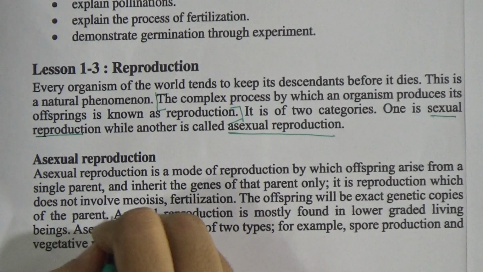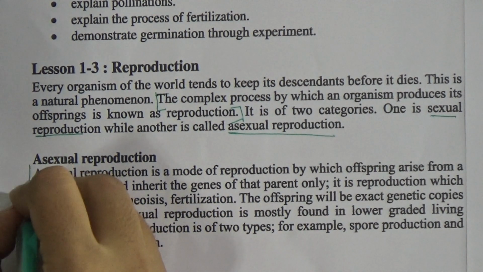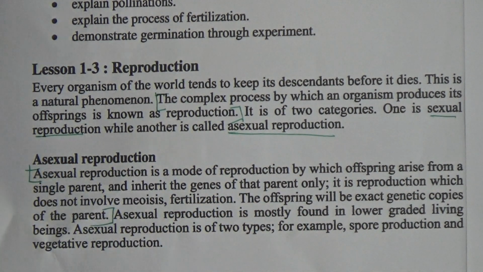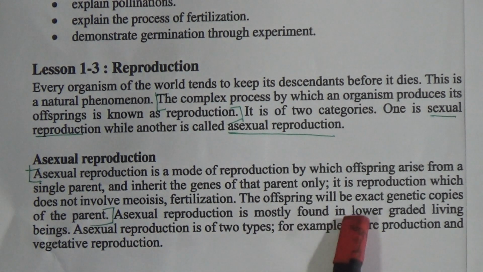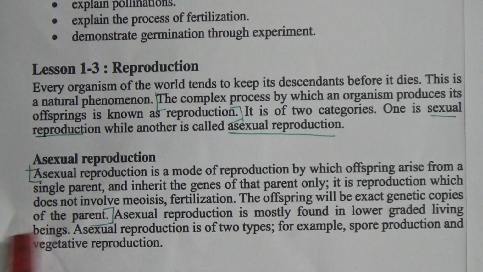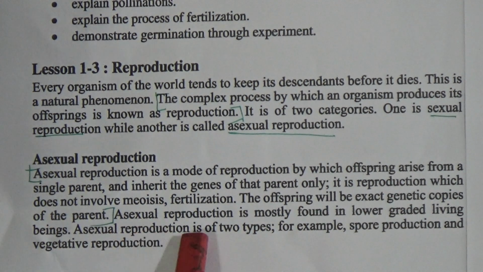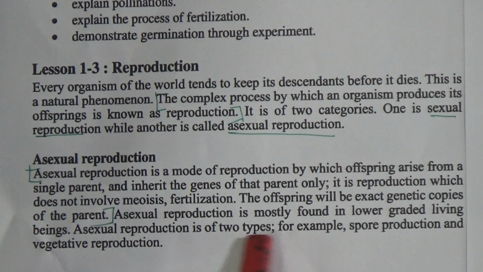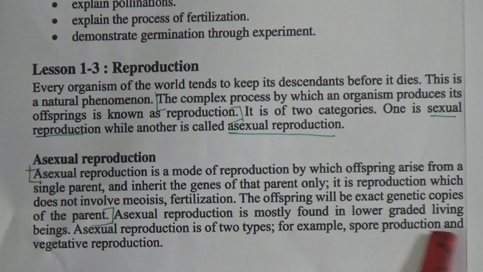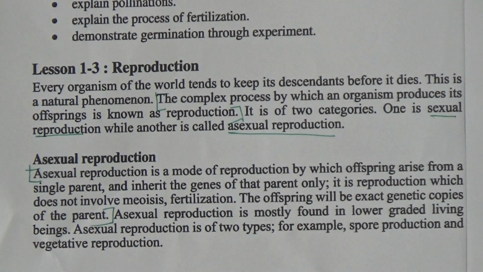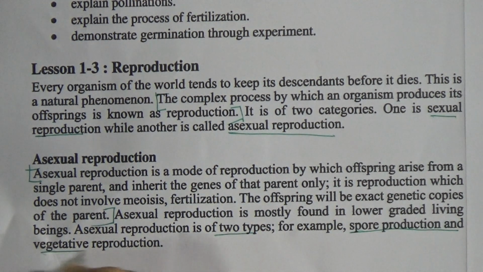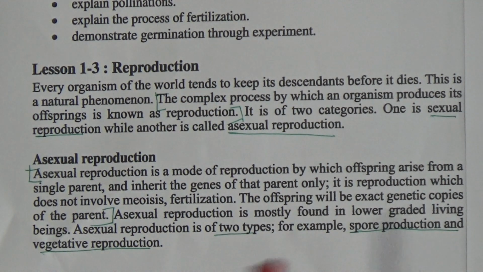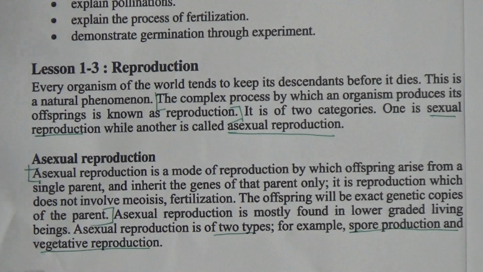Dear students, that is the definition of asexual reproduction. Asexual reproduction is mostly found in lower grade living beings. Asexual reproduction is of two types, for example, spore production and vegetative reproduction. Dear students, you have to learn these two types' names, that is spore production and vegetative reproduction.